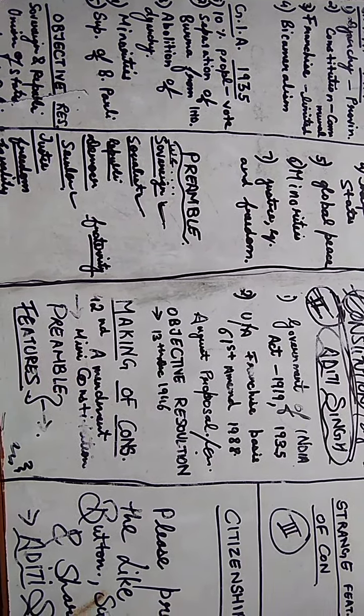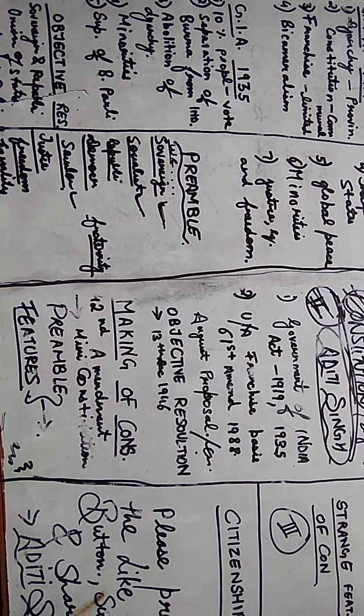Now what is universal adult franchise? It is the basis on which we'll have a constituent assembly. So universal adult franchise means all the persons, all the people above 18 years of age will be able to cast their vote and to elect their representative. That is the meaning of universal adult franchise.